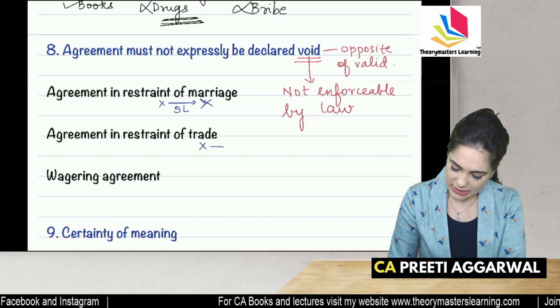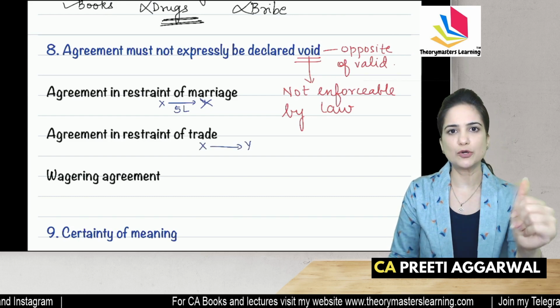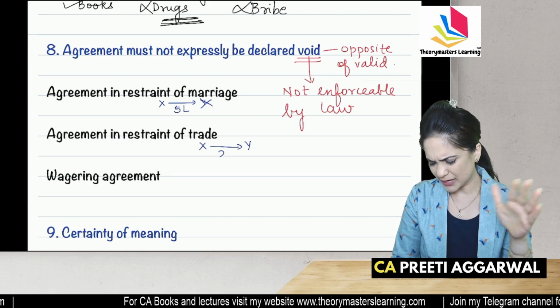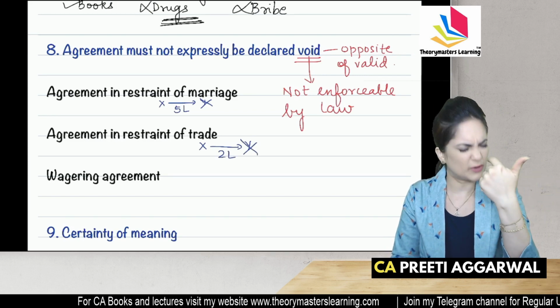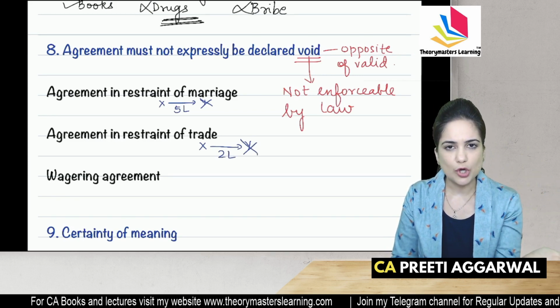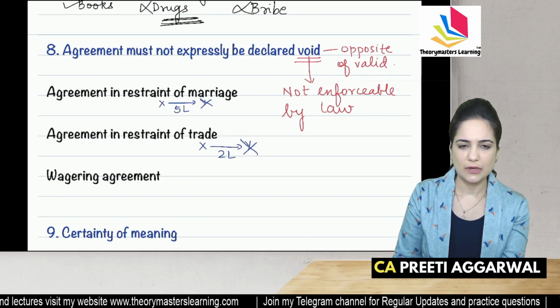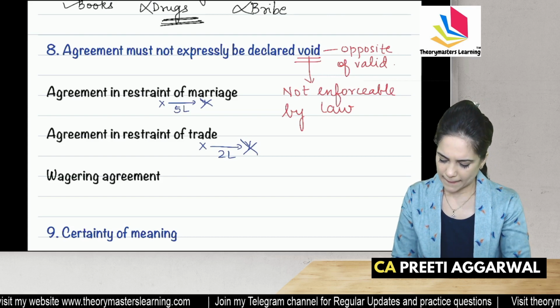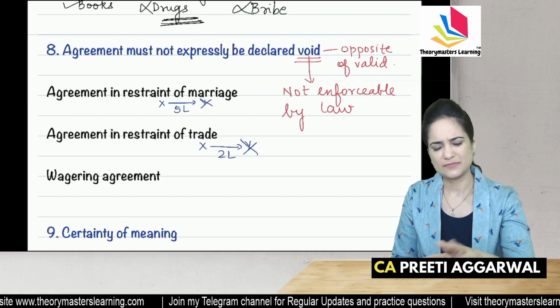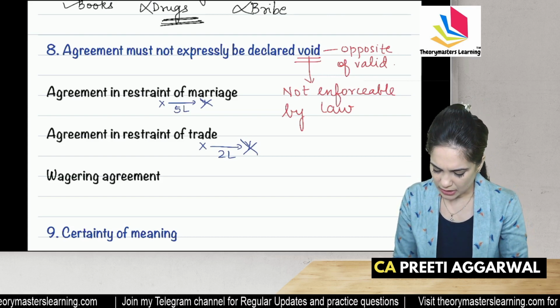X tells Y, this is my area and only I will do business over here. You take 2 lakh rupees, shut your business and get out. You can't stop anyone from carrying out lawful business, trade, profession. It's void. You can't enter into such contracts.